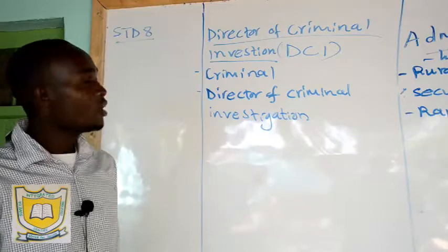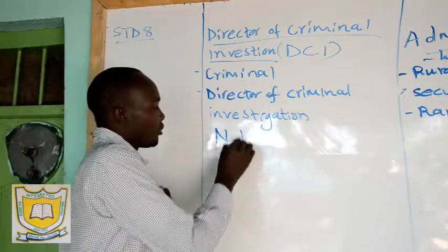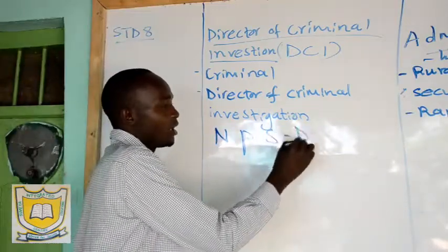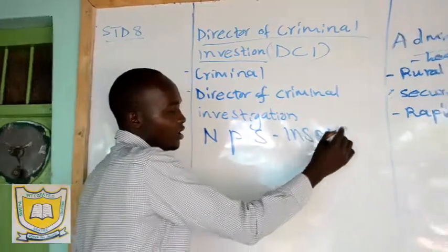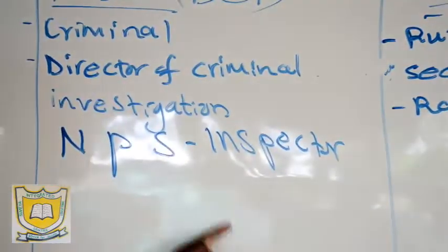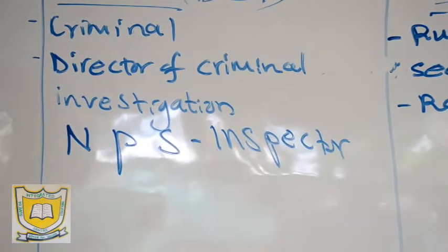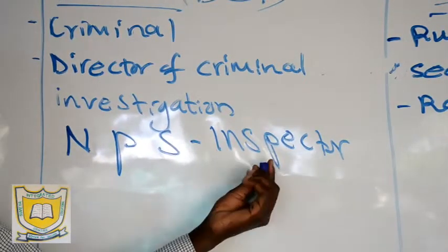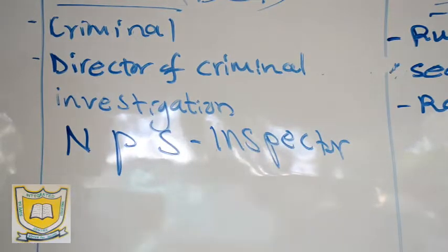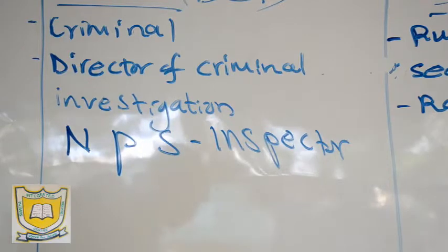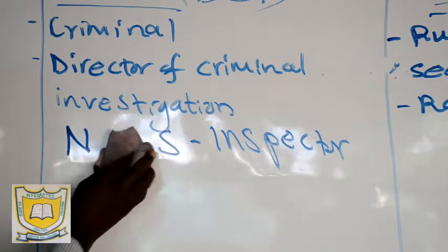And we have said National Police Service is headed by Inspector General of Police. Inspector General Hilary Mutyambai is the current Inspector General of Police in Kenya. So that it is. So we want to look at the role of National Police.